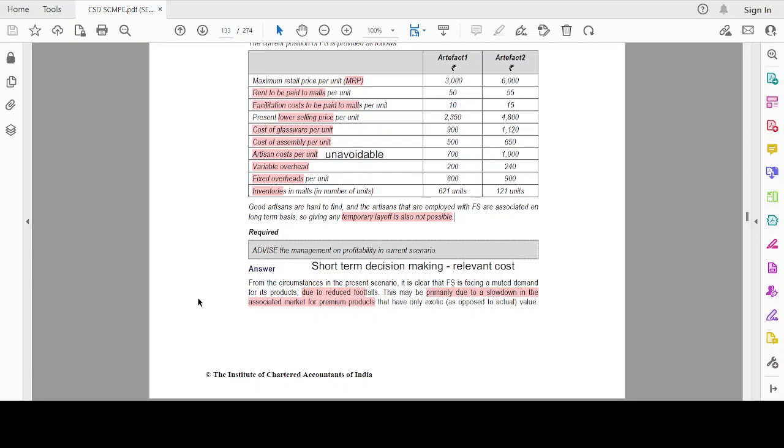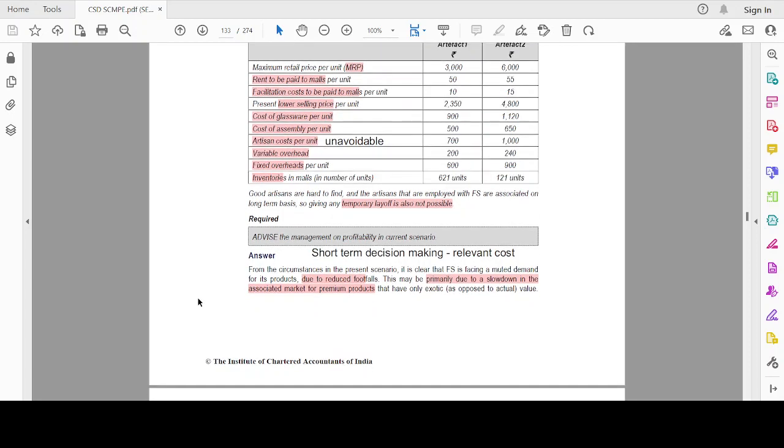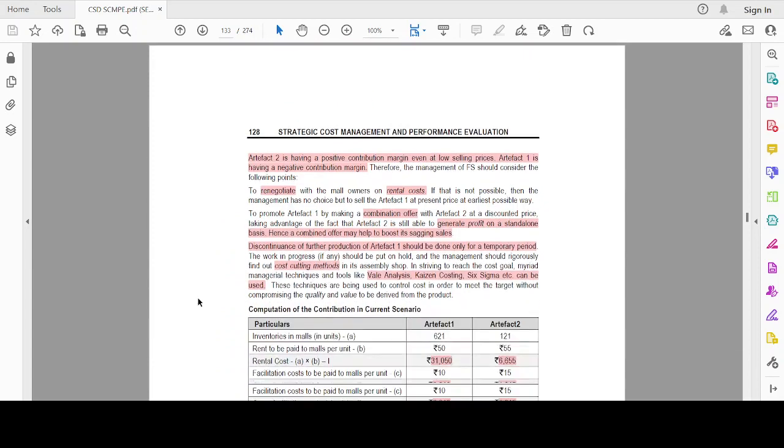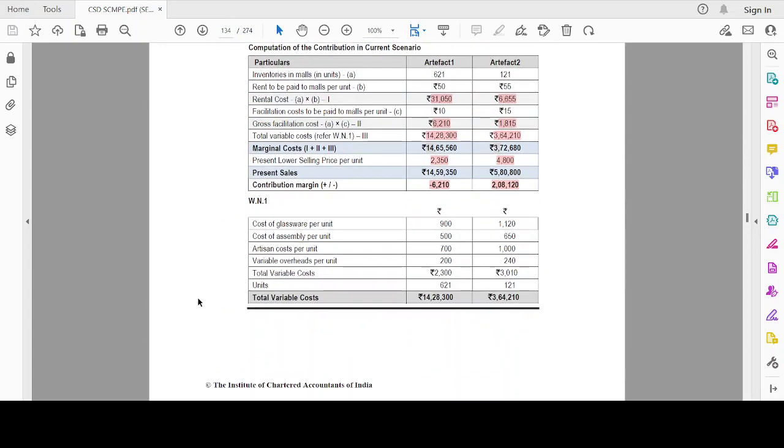Now, let us first compute the relevant cost. First we compute the variable cost: cost of glassware, cost of assembly, artisan cost, and variable overheads per unit. We total all these per unit costs and multiply by the number of units in inventory, the 621 and 121, which brings us to the total variable cost. Fixed overheads have already been incurred, so they are not relevant for short-term decision making.